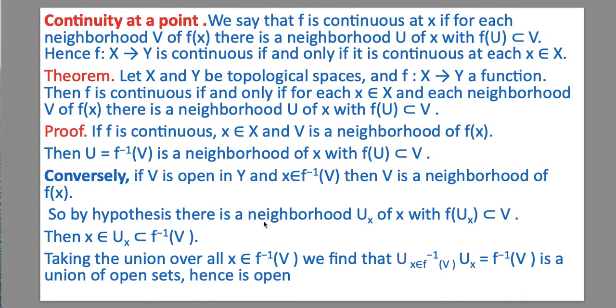So by hypothesis, there is a neighborhood U_x of x with f(U_x) subset of V. It means x belongs to U_x, which is a subset of f inverse V. Taking the union over all x belonging to f inverse V, we find that the union of U_x, where x belongs to f inverse V, is equal to f inverse V. And this is a union of open sets, hence it is open.